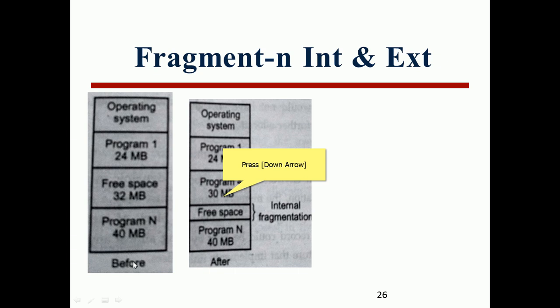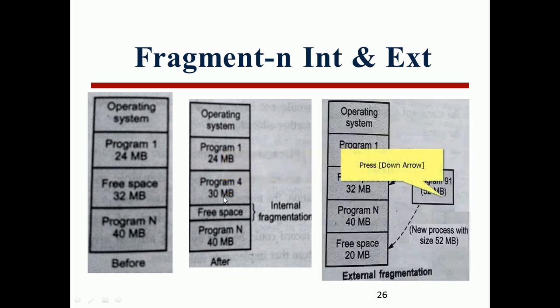A new program comes with 30 MB, so we can allocate it, and the remaining 2 MB is free space internal to this fragment. Out of the 32 MB, 30 MB is given to program 4 and 2 MB remains as an internal fragment.